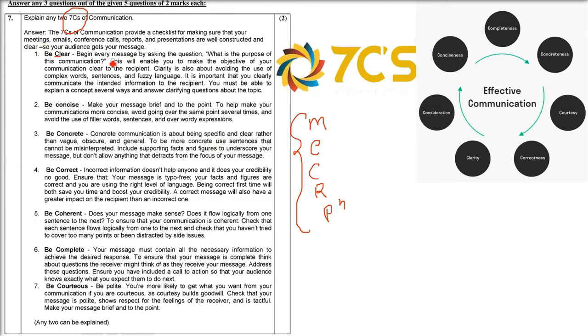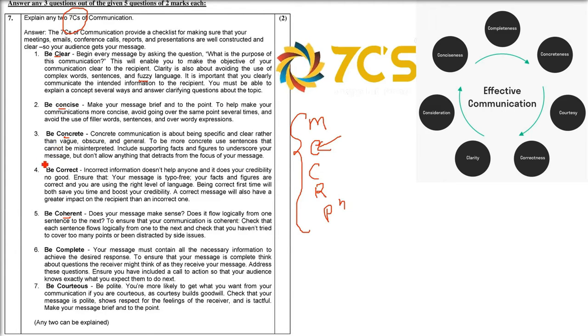So be clear. Whatever you say shouldn't be fuzzy, it has to be very crystal clear what you want to convey. Concise means very short. Concrete means it must not be misinterpreted. Be correct means whatever you say is correct; if your spelling is wrong, that is incorrect, so the impression will not be good.